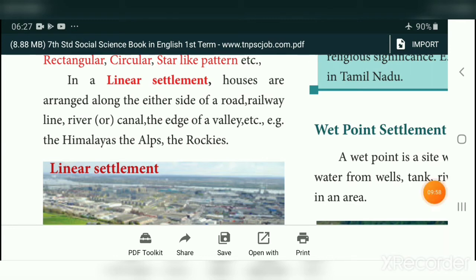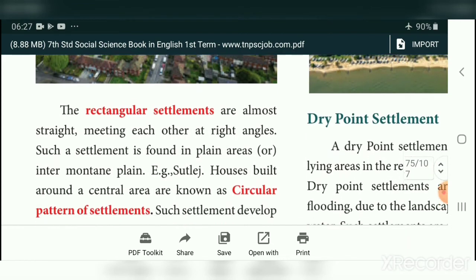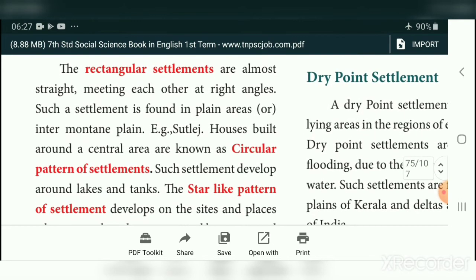You see this one, houses are arranged in a line. It is arranged along either side of a roadway. This we call linear settlement. Next, rectangular settlement: roads are almost straight, meeting each other at right angles. Such a settlement is found in plains areas, intermountain plain, example Satluj River.